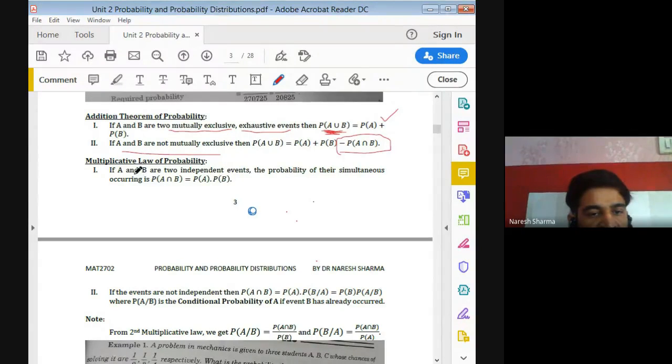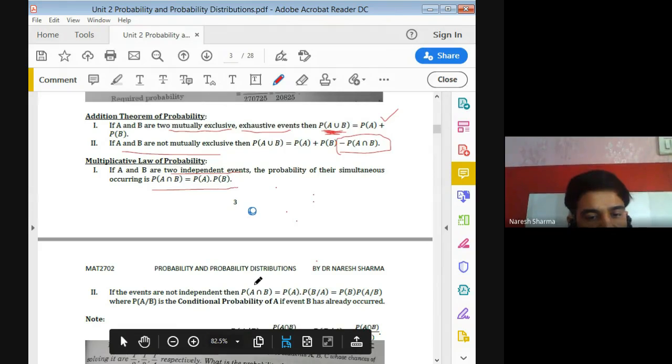Another is the multiplicative law. If A and B are two events independent of each other, then the probability of A intersection B is the probability of A into B. That means the probability of the first event multiplied by the probability of the second event, if these are independent. But if they are dependent, suppose B is depending upon A, then it is the probability of first into the probability of second, conditional on A having already occurred.